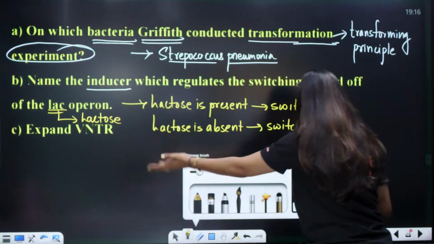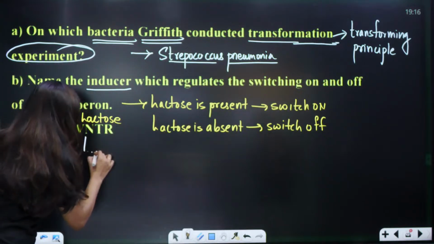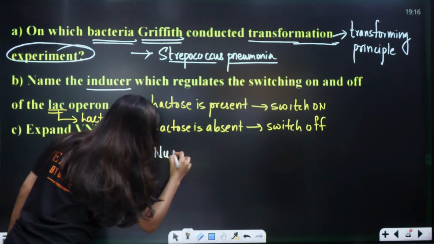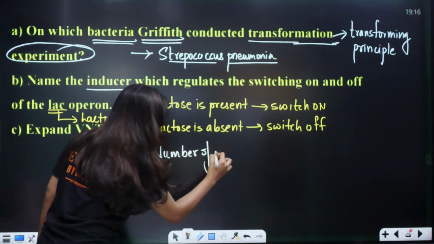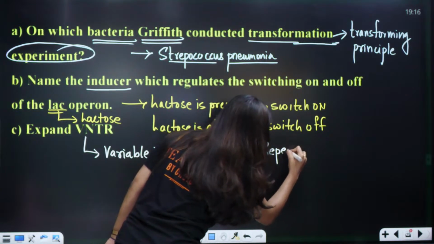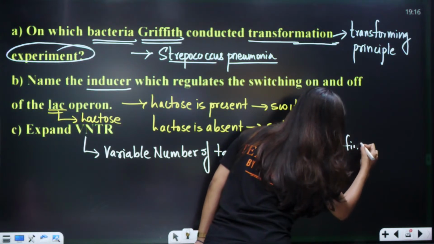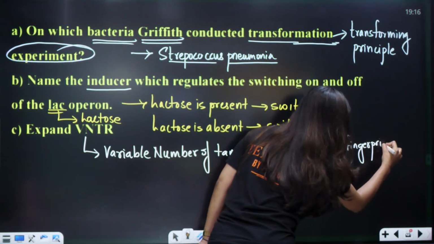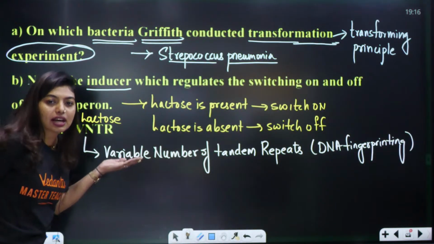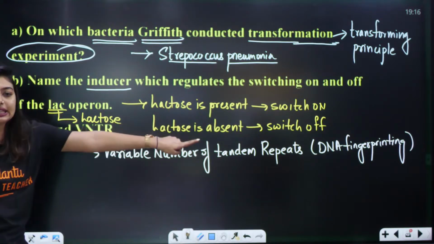Now expand VNTR. Okay, you do not have explanation. VNTR stands for variable number of tandem repeats. Where is this, ma'am? It is there in your DNA fingerprinting. We are giving a probe and the probe is your VNTR probe. The full form is variable number of tandem repeats. Where did you find this question from? DNA fingerprinting.